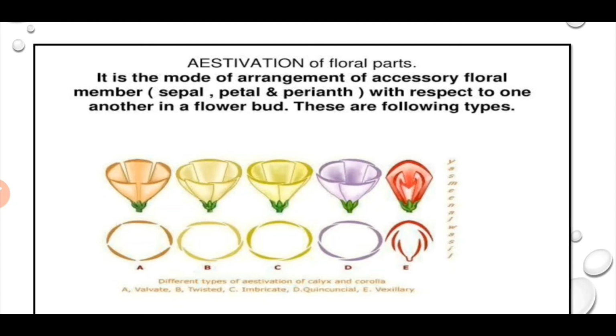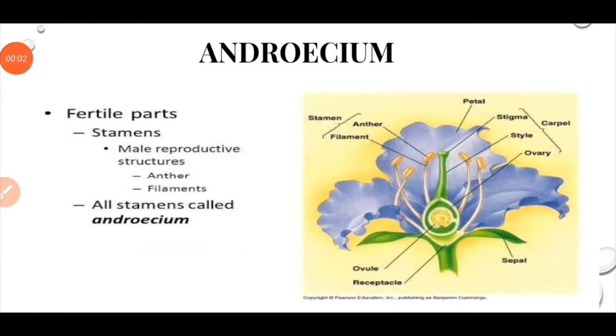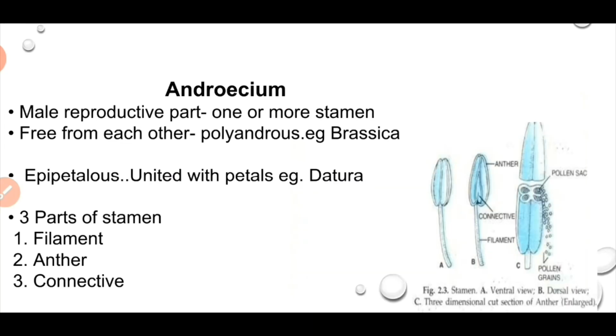So estivation, we can say, is the arrangement of the sepals, petals, perianth with respect to one another in the flower bud. We have discussed all these. We'll study the third whorl of the flower, that is the androecium. It is the male part of the flower. It is the fertile part, and it consists of anther as well as filament. So this is the anther and this portion is the filament, and together they form the stamen. All the stamens are called androecium.